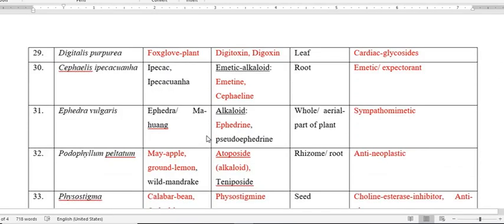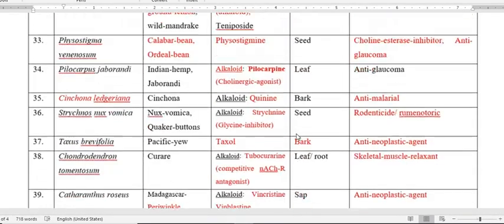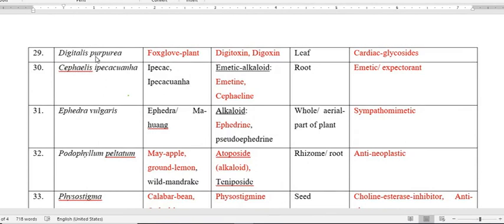Next is Digitalis purpurea. As far as Digitalis purpurea is concerned, the common name is foxglove, and the active constituent is quite a match with the scientific name, Digitalis.